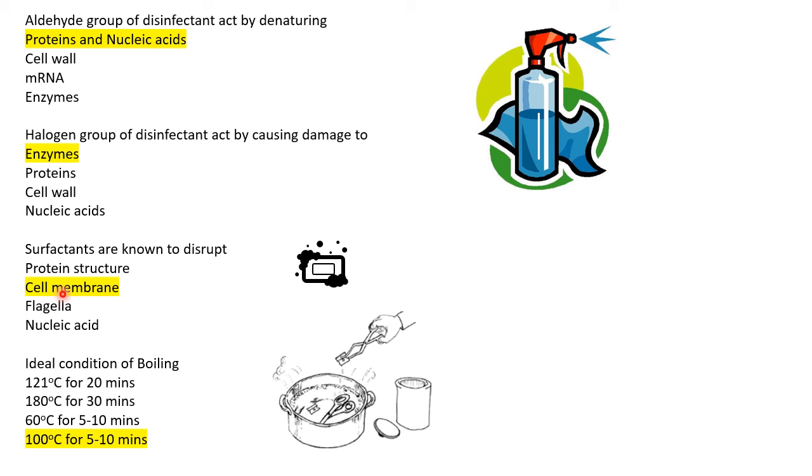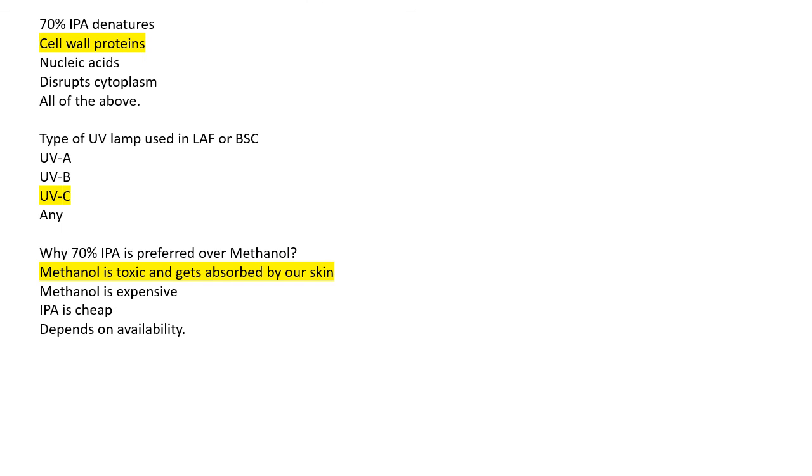Okay. Then what is the ideal condition of boiling? So the ideal condition of boiling, this is very basic, is 100 degrees Celsius for 5 to 10 minutes. Okay. Then next is, 70% IPA denatures what? So 70% IPA is isopropyl alcohol, which we use in our microbiology labs to wipe our working tables or laminar airflow. Okay, or even sometimes to disinfect our hands. So 70% IPA denatures cell wall proteins of microbes.